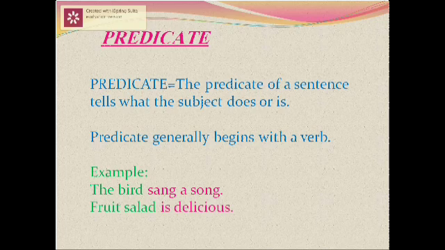The bird sang a song. Here, what did the bird do? The bird sang a song. So, sang a song is the predicate. Let us take one more example. Fruit salad is delicious. Here, fruit salad doesn't do anything, but it is delicious. So, is delicious is the predicate.